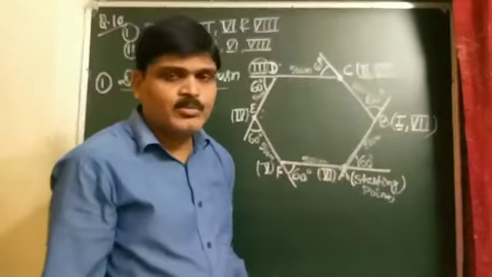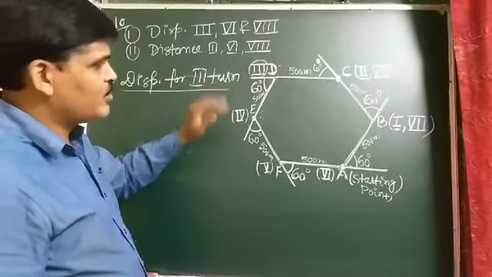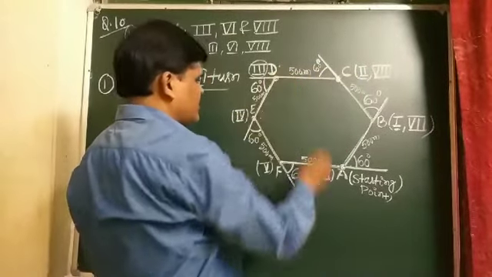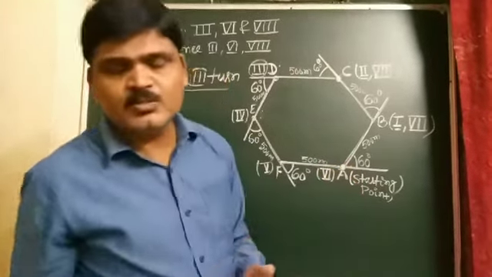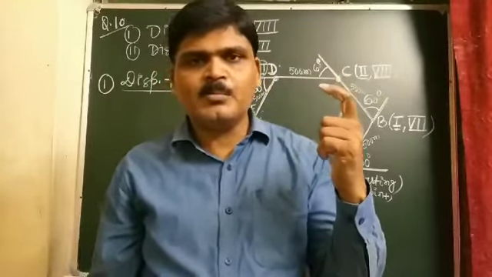So first we have to find the displacement for the third turn. So students, this is the third turn. Displacement is the shortest straight line path between the initial position and the final position.